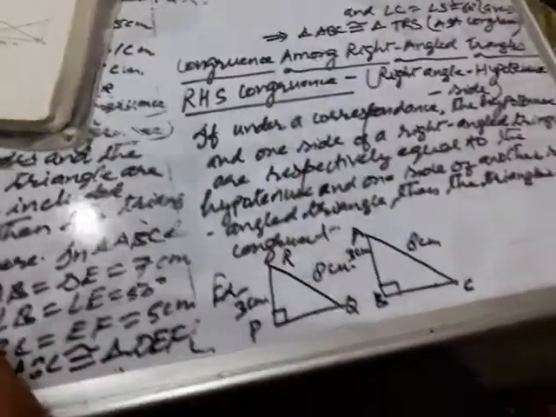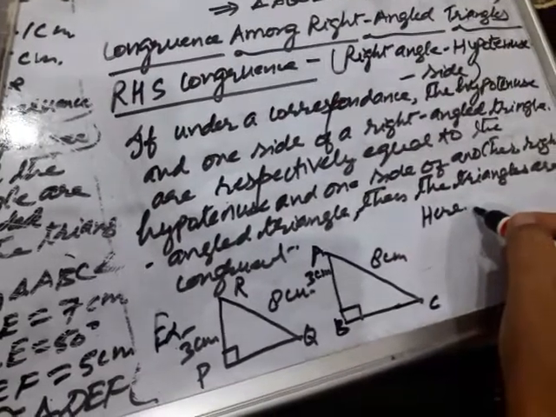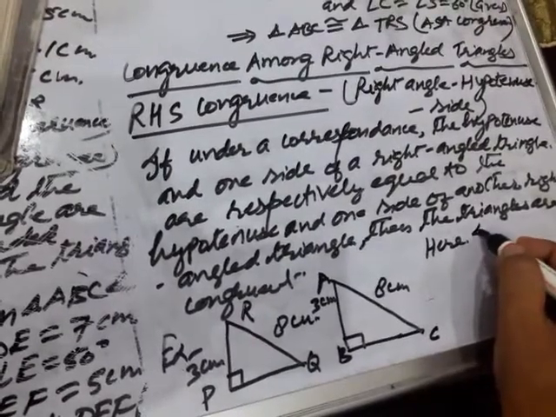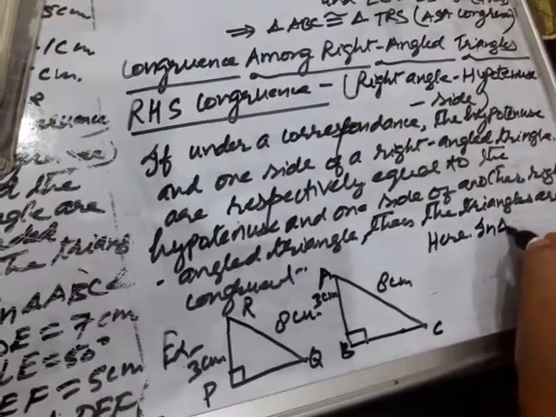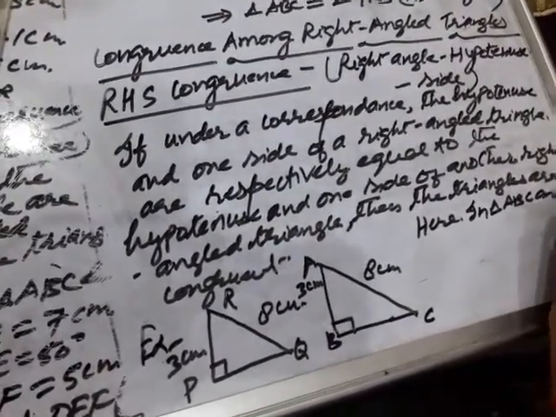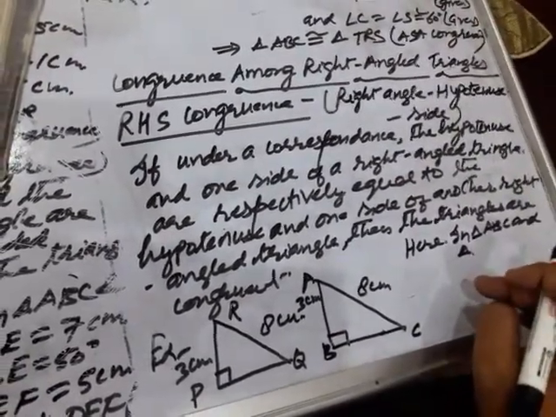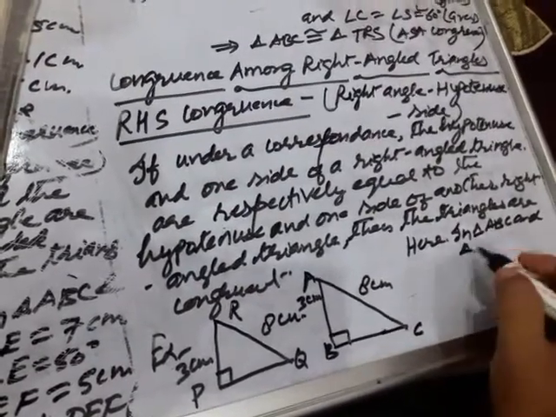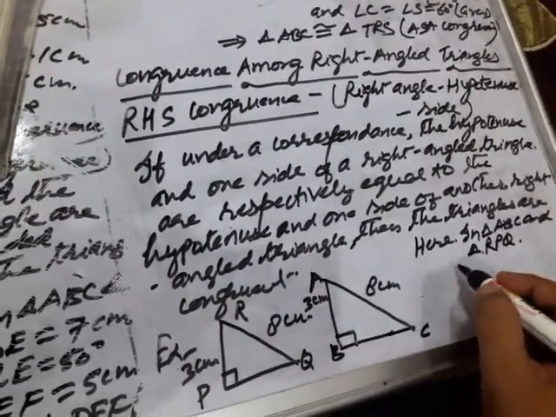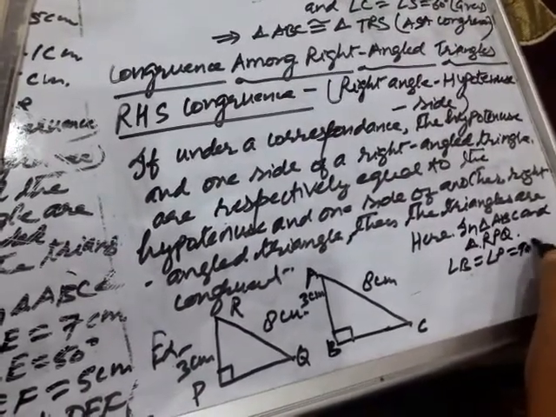Let us show the RHS congruence. In triangle ABC and triangle RPQ, angle B equal to angle P, that is 90 degree each.